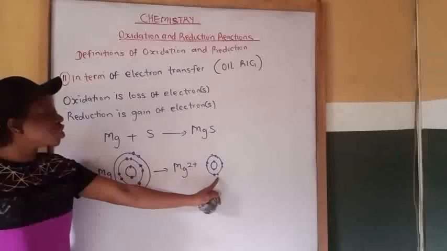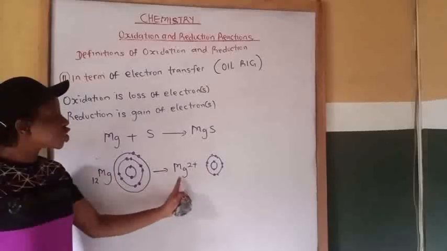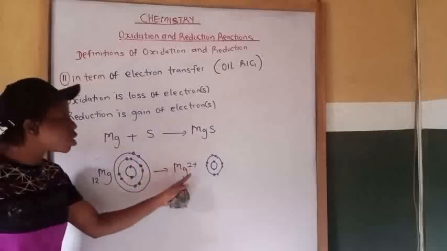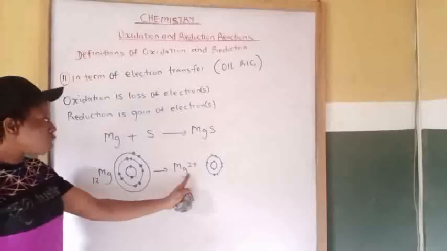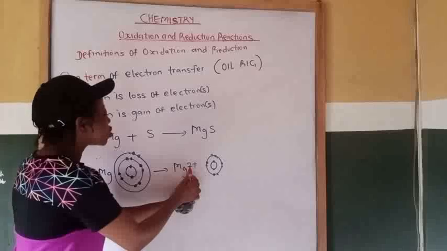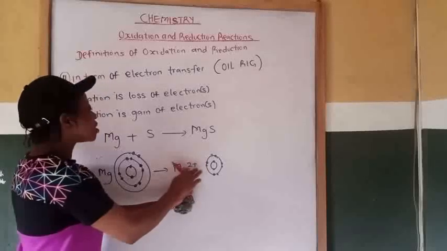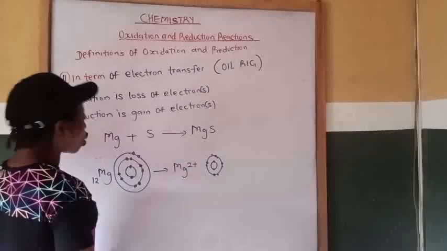So the shell will reduce to 2, 8. The magnesium atom becomes a magnesium ion, with 2 more positive charges than negative ones.